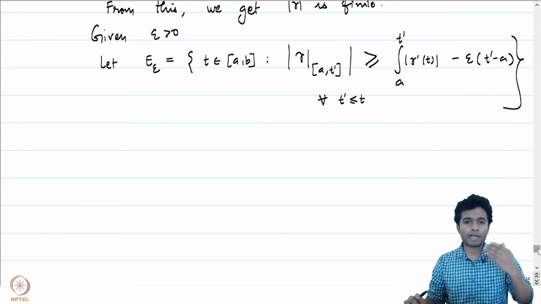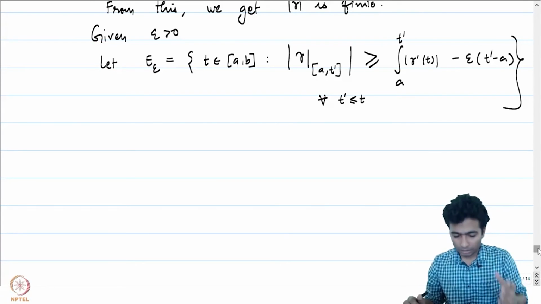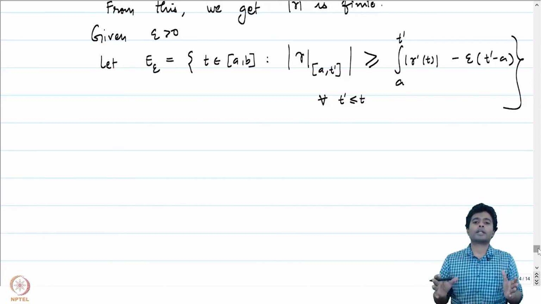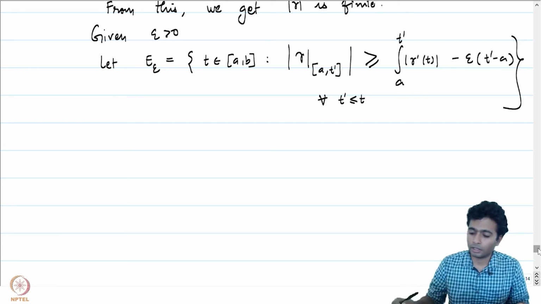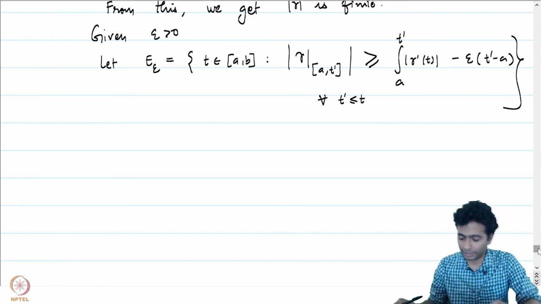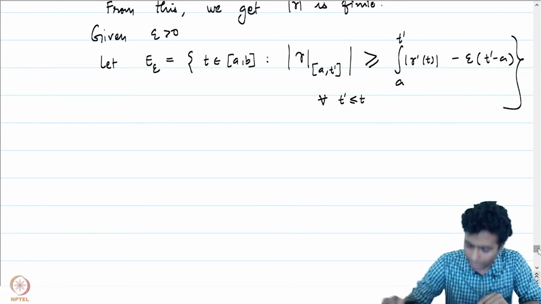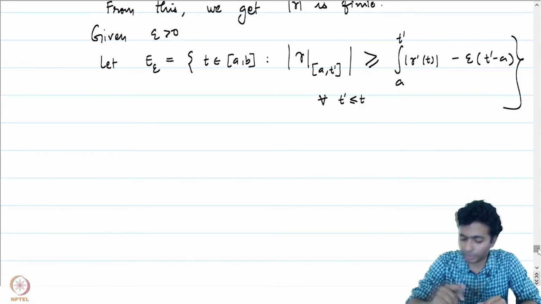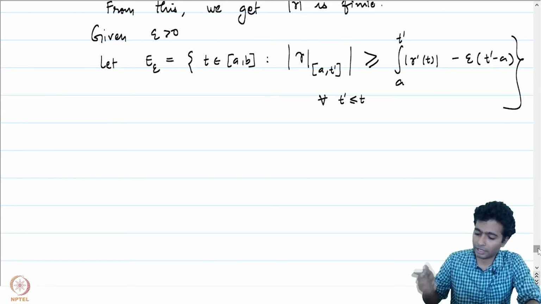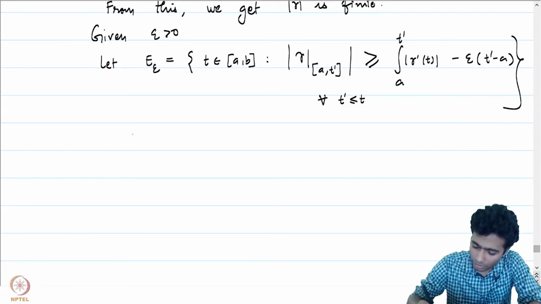We would like to use the fact that if you look at the concatenation of two curves, then the arc length of the concatenation is the sum of the arc lengths. Alright, so let us now get back to proving that E epsilon is both closed and open. The first observation is that E epsilon is closed, which is easy to prove.